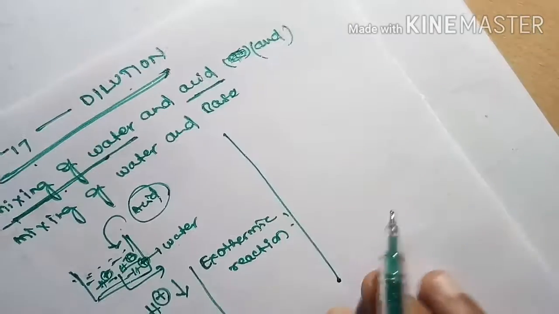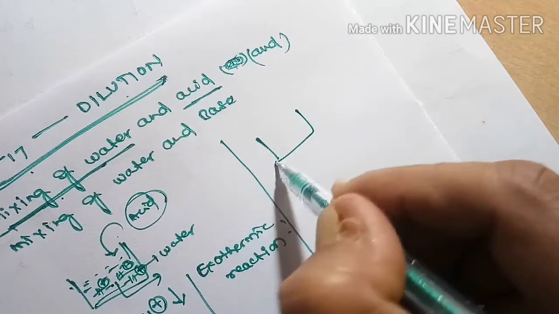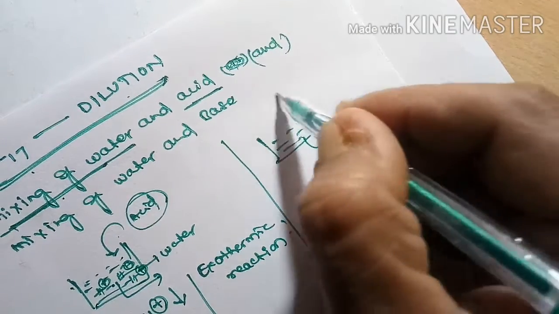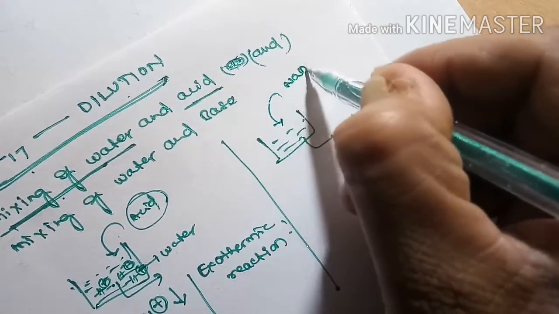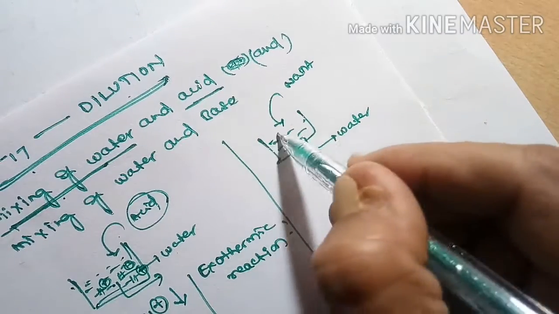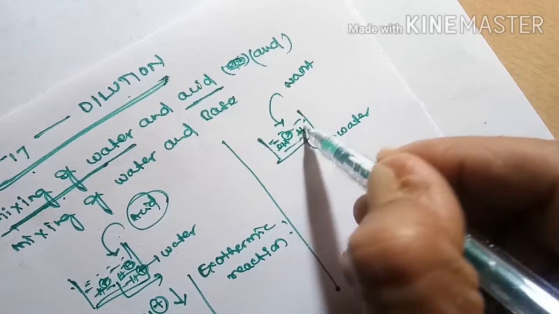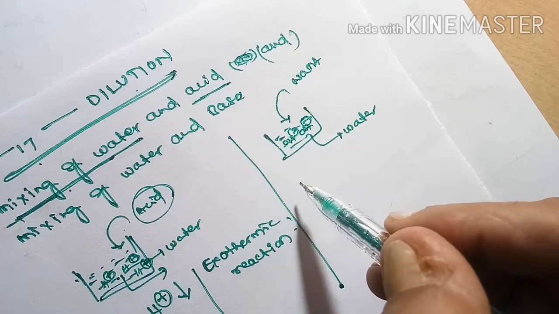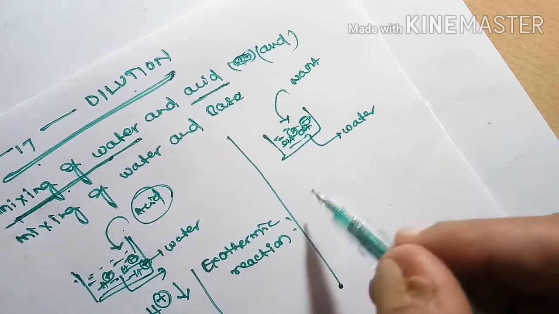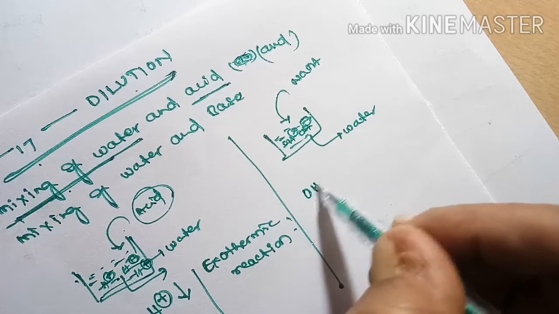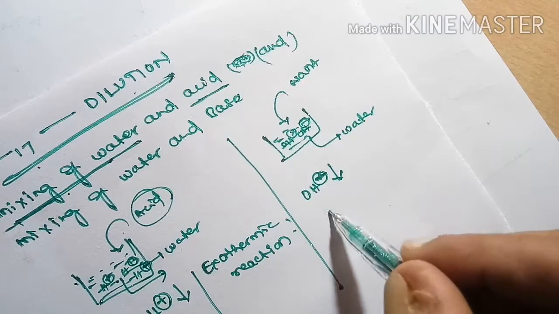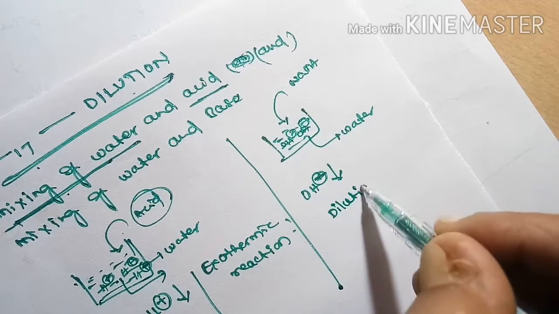In the same manner, now I am taking some quantity of water and adding a base, like sodium hydroxide. When we add the base, these OH minus ions are distributed throughout the solution, so the number of OH minus ions present per 1 ml or 1 liter of solution decreases. This decreasing of OH minus ions is called the dilution process.